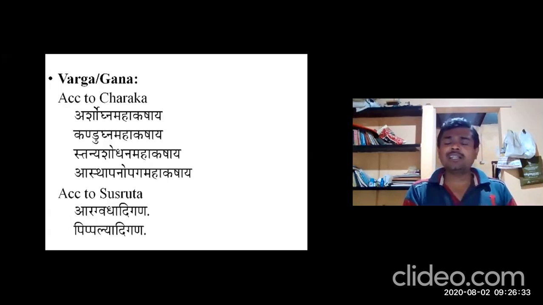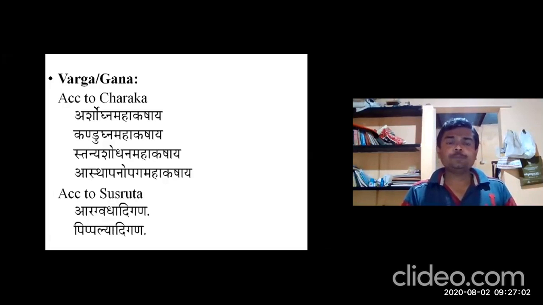In this disease, the person has a severe type of pain. Discomfort will be present as the enemy gives pain in a similar way. That's why they call it Arivat Pranan Srunotiti Arshaha. So here Arshogna means Arsham Hantiti Arshognam, one which cures or overcomes the condition called Arsha.